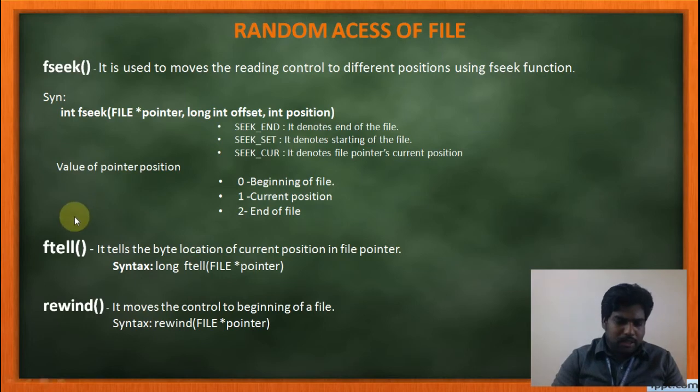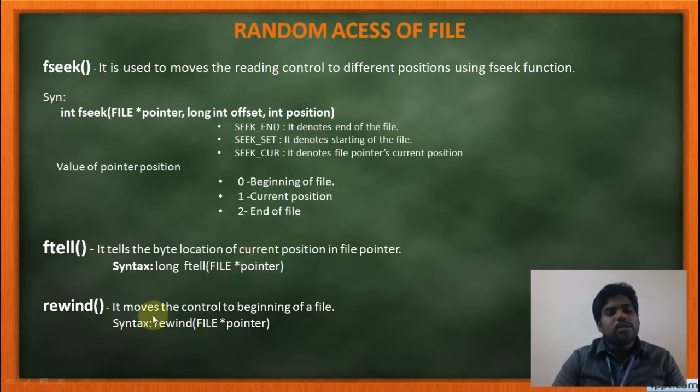So, if it is in the starting position, it will print the position 1. If it is in the last position, it will denote the end of the file. See the syntax. Here, long denotes the long data type. ftell is the function. Which file's cursor are you printing, which file are you going to access, that file pointer you have to give here.